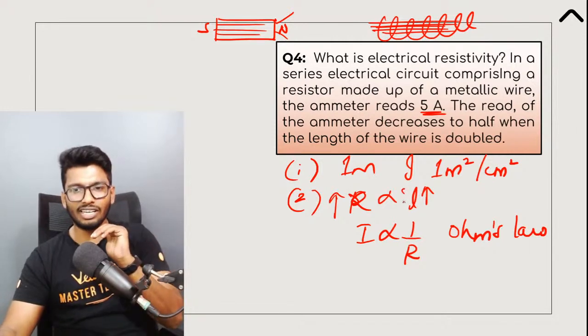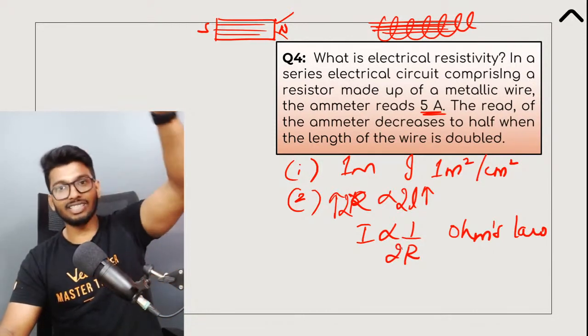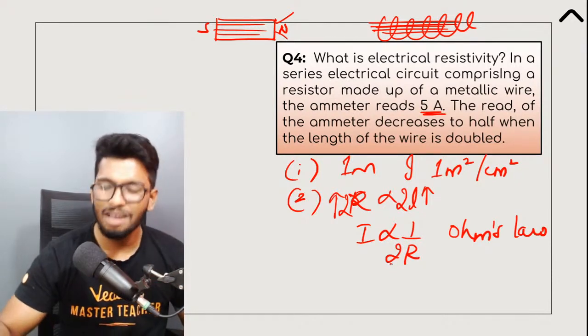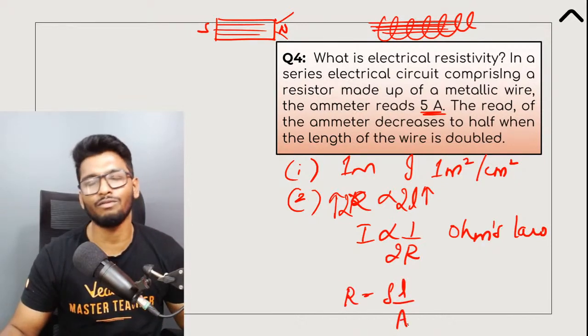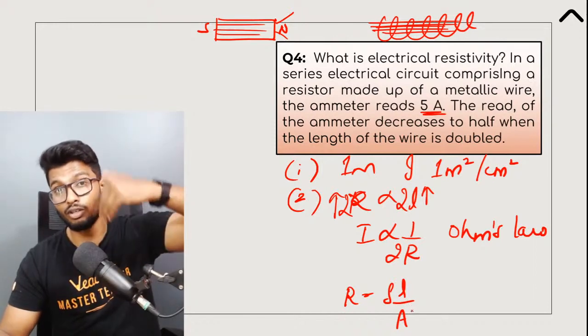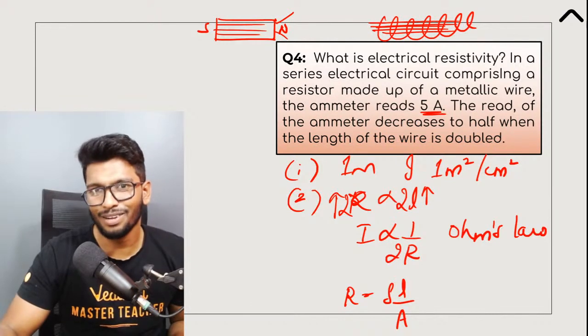So now that you've increased the length to double, the resistance will become double. Since the resistance is increasing by double, the current will become half of it. So that is the answer, all right? Because we know that according to the formula, R is equal to rho L by A. This is the formula, right? Resistance is directly proportional to the resistivity, directly proportional to the length and inversely proportional to the area of cross section, all right?